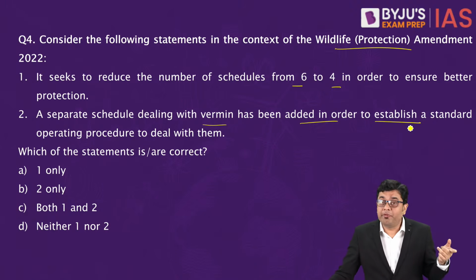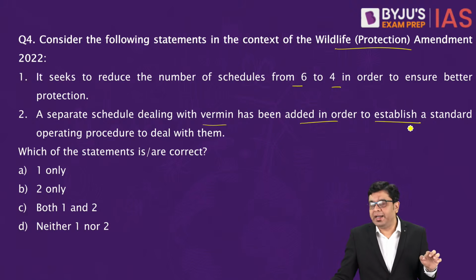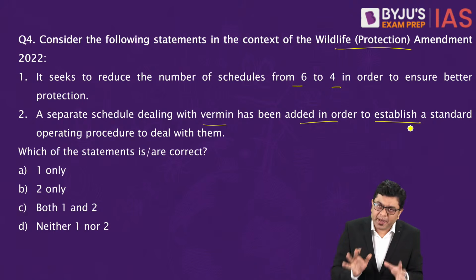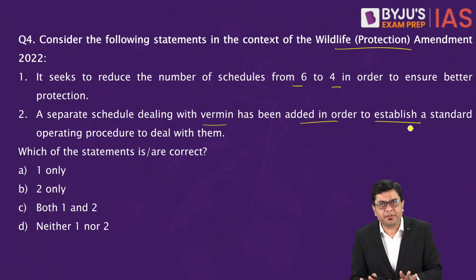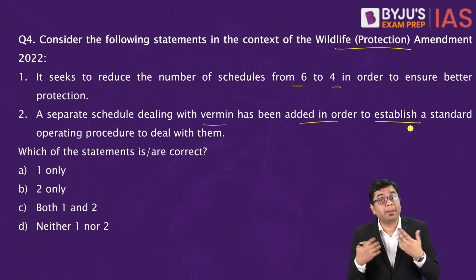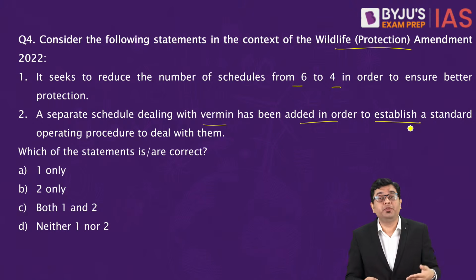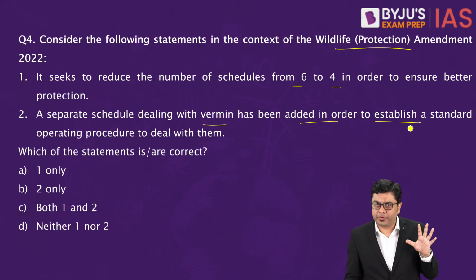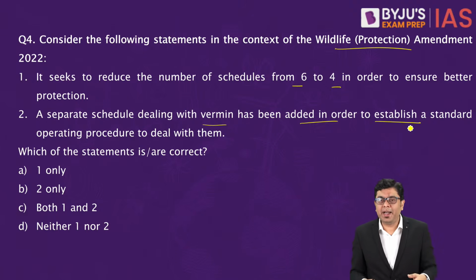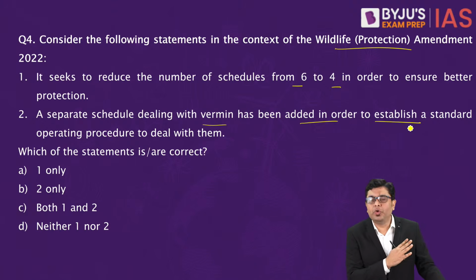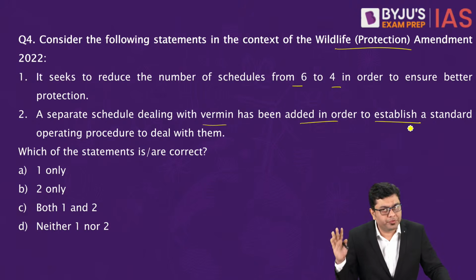Now, in the earlier Wildlife Protection Act 1972, you had a separate schedule, that is Schedule 5, which would deal with vermin separately, about how to notify these vermins, what to do when an animal or a species is declared as a vermin. It had all the designated rules associated. As per the amendment, this separate schedule has been completely removed. It is no longer in existence.